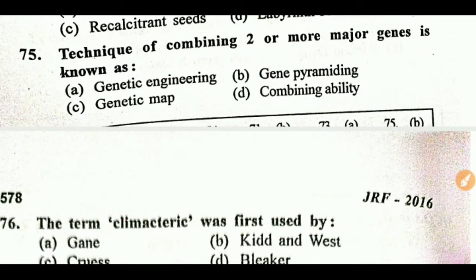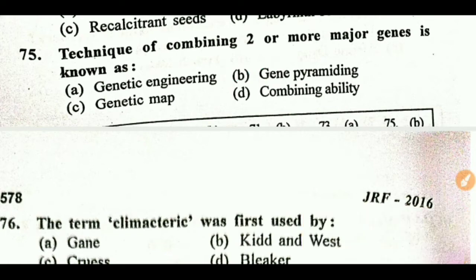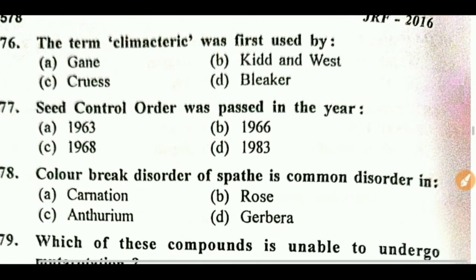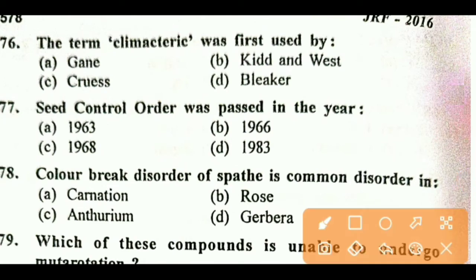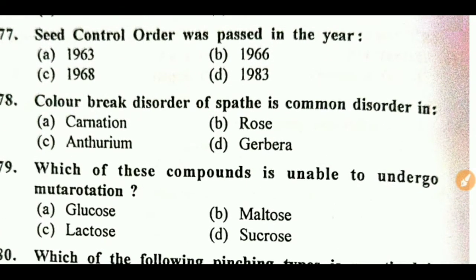Technique of combining two or more major genes is known as. Right option is B, gene pyramiding. Next question. The term climacteric was first used by. Right option is B, Kidd and West. Next question. Seed Control Order was passed in the year.